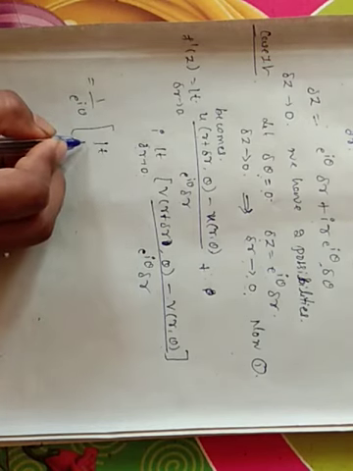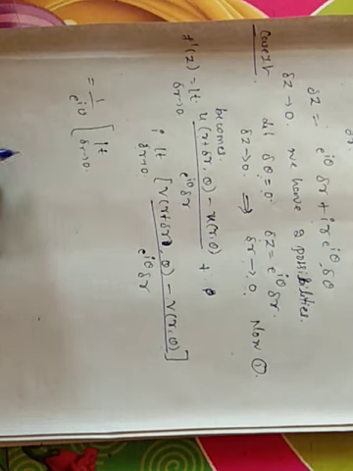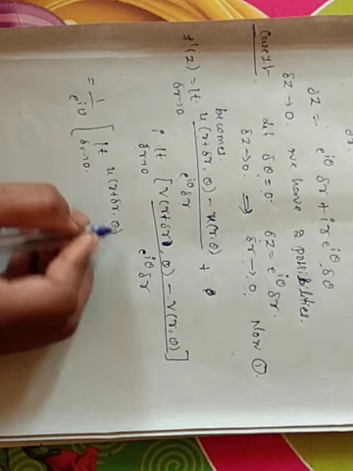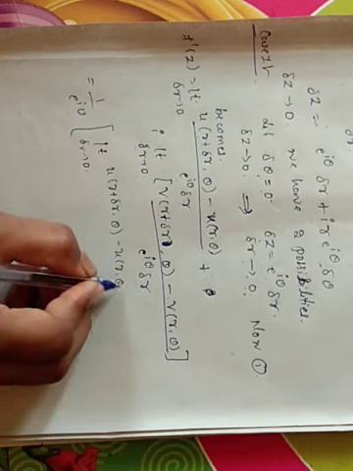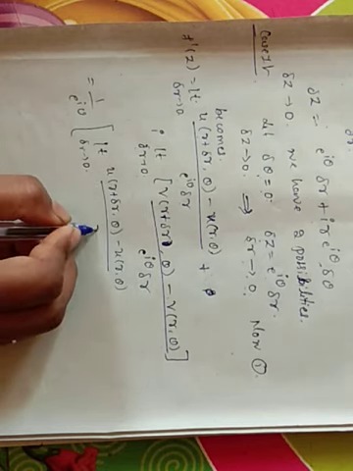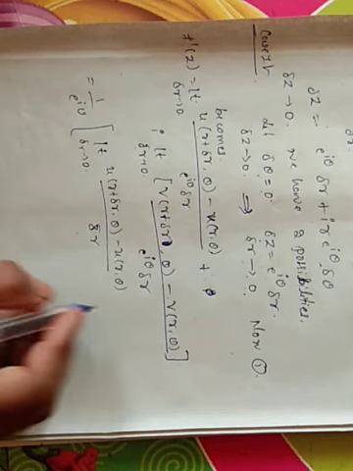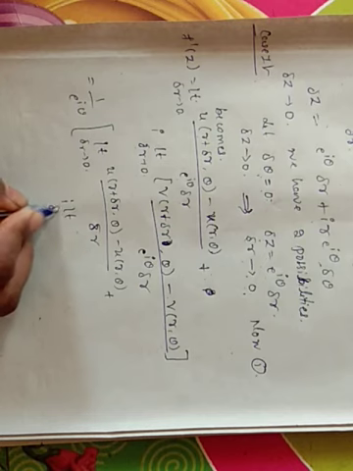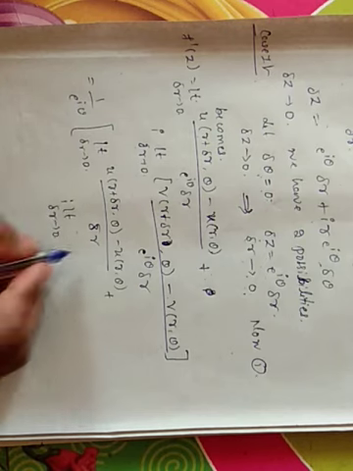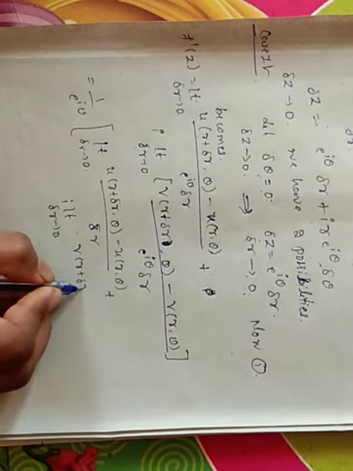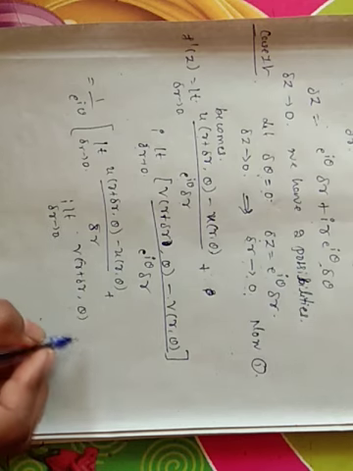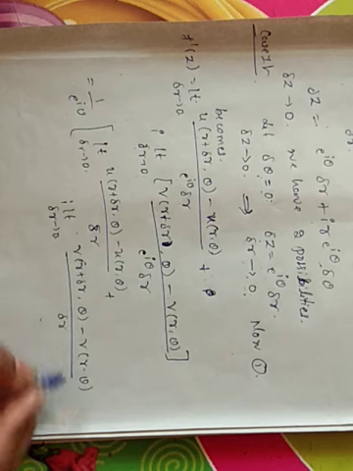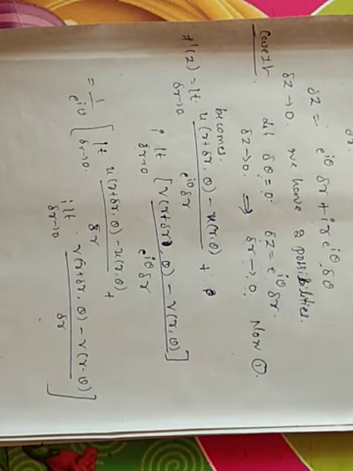1 by e raised to i theta, limit delta r tends to 0, u of r plus delta r comma theta minus u of r comma theta divided by delta r, plus i into limit delta r tends to 0, v of r plus delta r comma theta minus v of r comma theta divided by delta r.